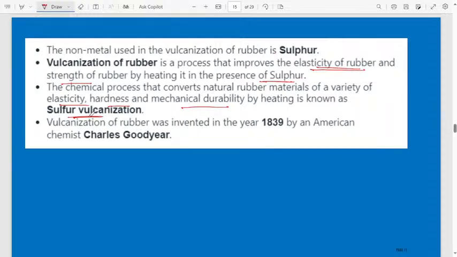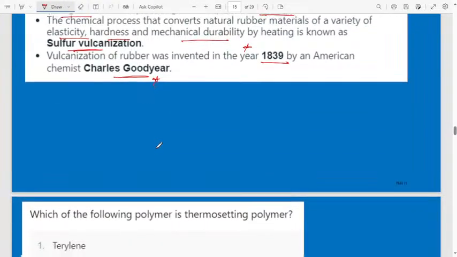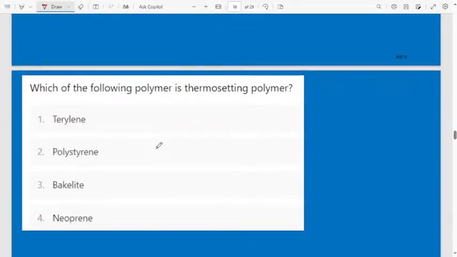That one particularly we consider as sulfur vulcanization. Vulcanization of rubber was invented in the year 1839 by an American chemist, Charles Goodyear. Okay, important one, remember. Yes, next question.